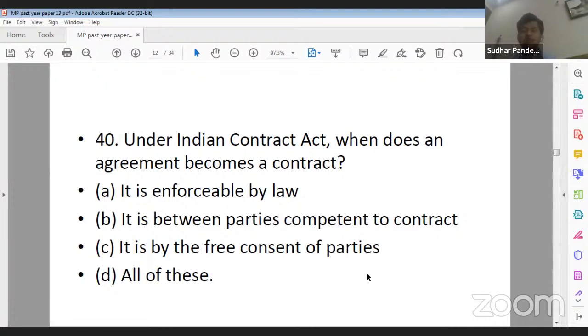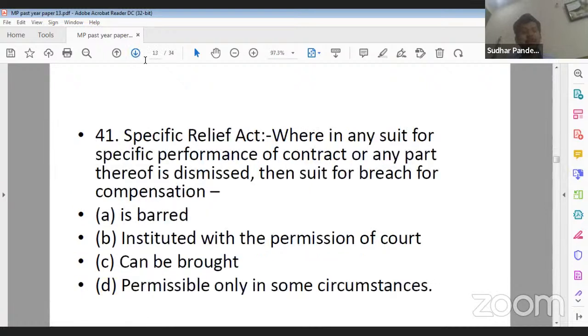Now, before you answer question number 40, let me tell you this question was disputed. Yes, Ujjwal Nahar ji, D is the correct answer. But at the same time, if someone is marking A, he is also correct. The reason is, if you read the definition clause, that is section 2(h) of the Indian Contract Act, it simply means an agreement enforceable by law is a contract. So that can also be a probable answer. And at the same time, if you read section 10 of the Indian Contract Act, all of these are essential conditions. So D can also be the correct answer.